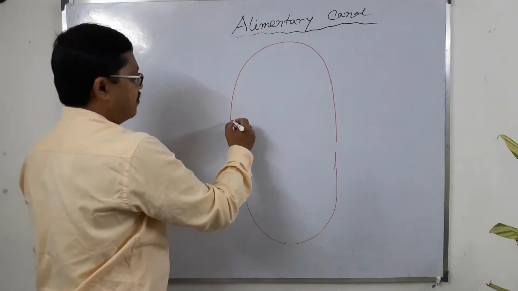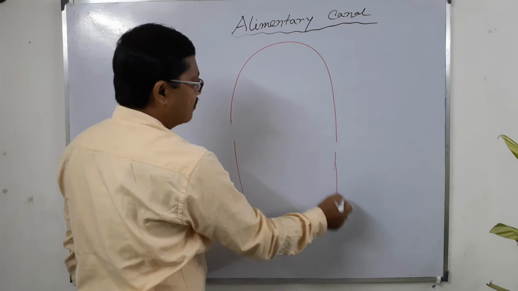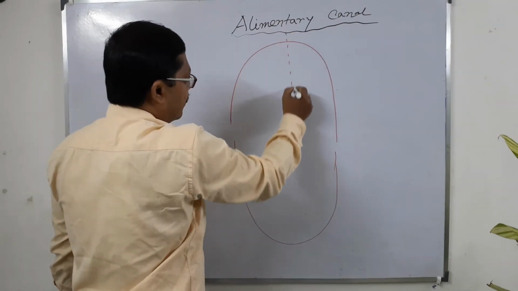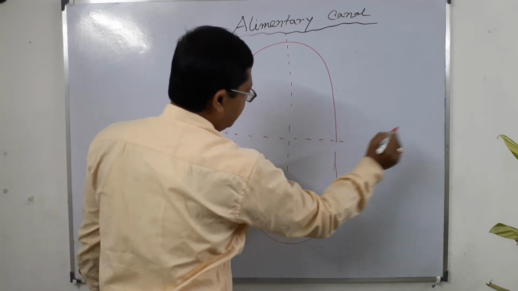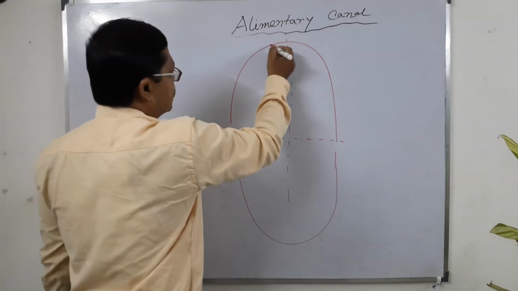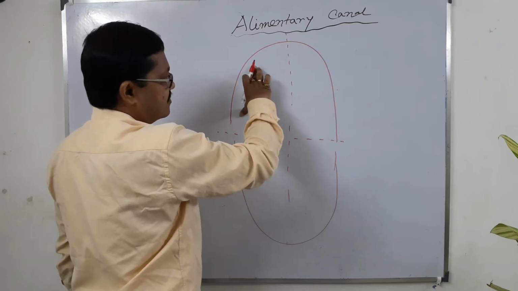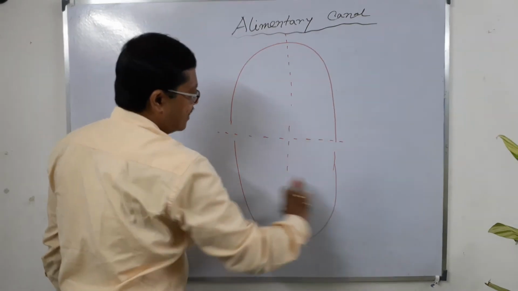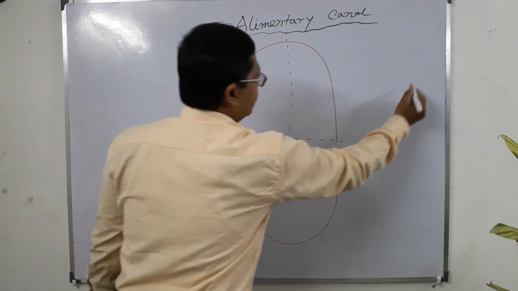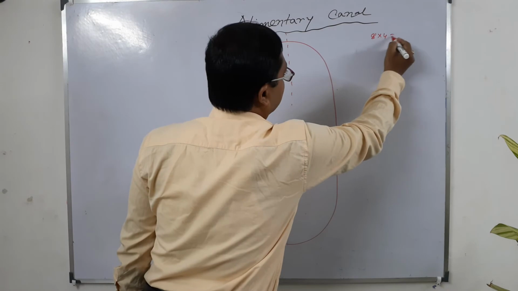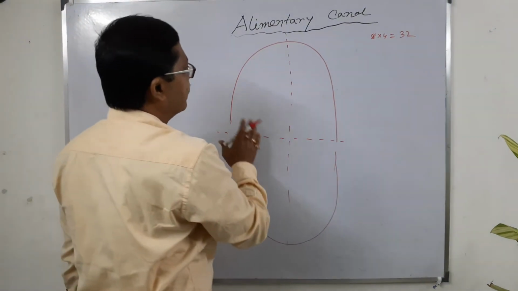The upper jaw bone is the maxilla and the lower jaw bone is the mandible. Draw an imaginary vertical line, then a transverse line. Each zone contains 8 teeth. The total number of teeth of an adult is 32, 8 into 4. So what is the formula? What is the arrangement of different types of teeth?